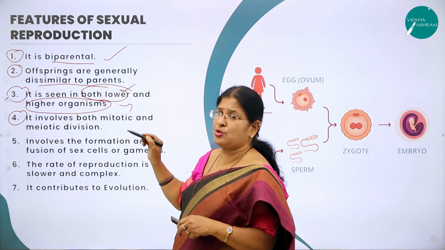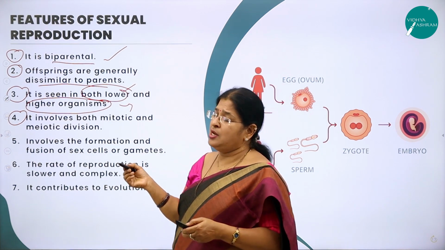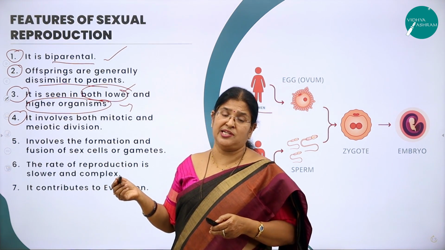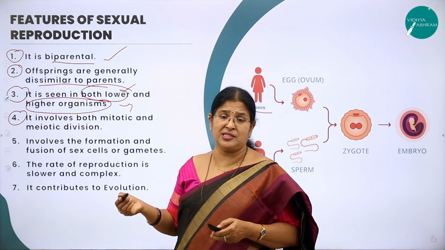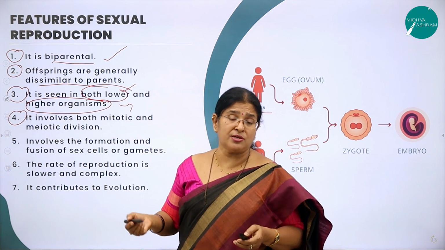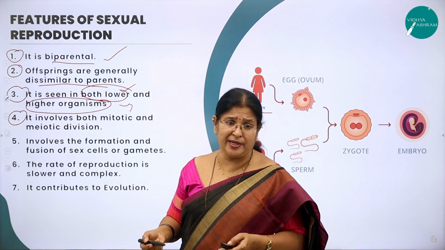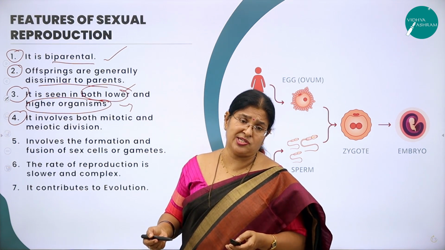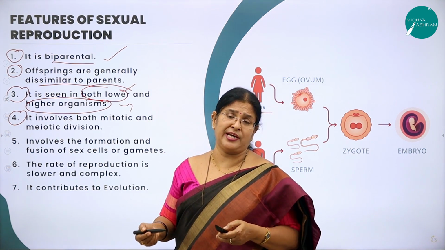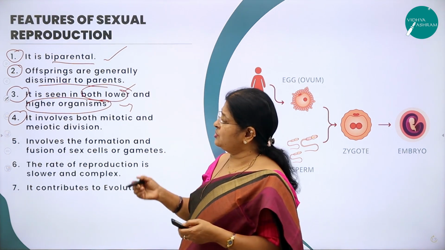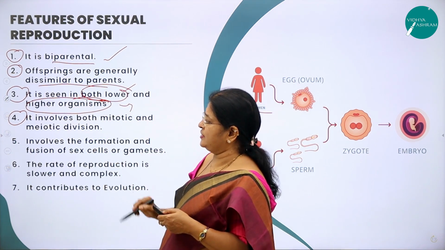Here it happens in those organisms which have a complex body. What do you mean by complex body organization? As you know, in a multicellular organism there are millions of cells. Millions of cells put together form a tissue. A group of tissues form an organ, a group of organs form an organ system, and a group of organ systems put together forms an organism. So here you come across it in higher organisms.